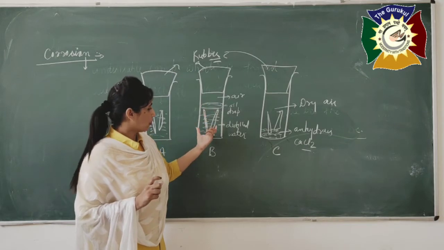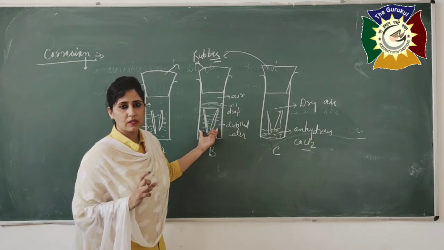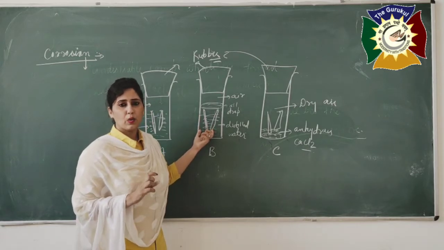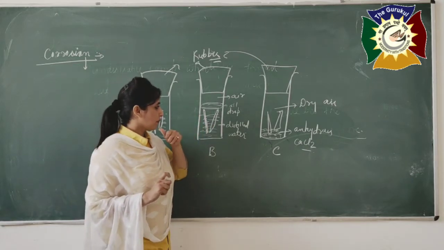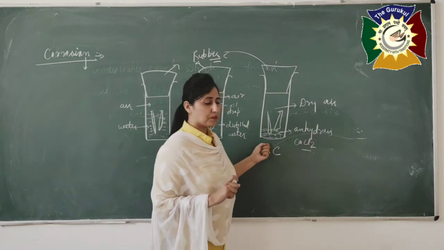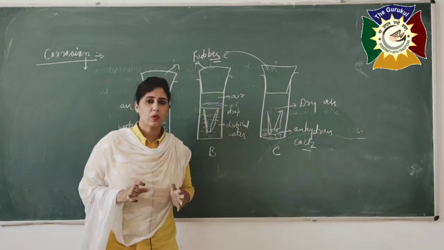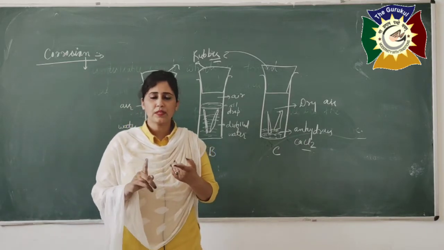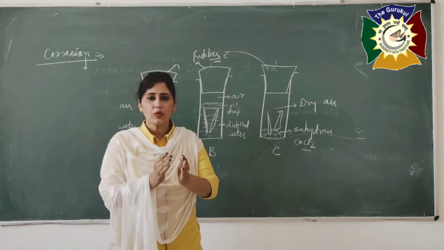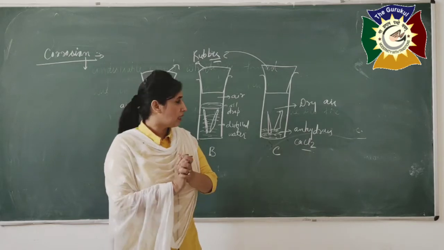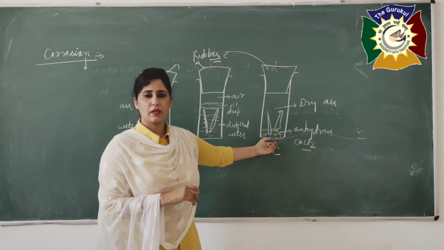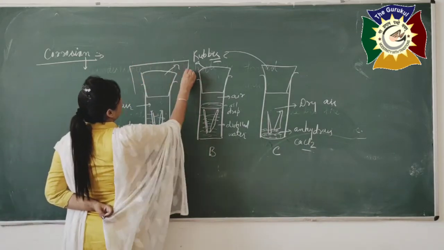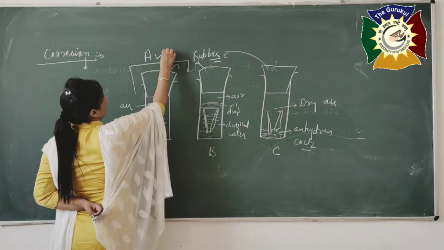That means water is alone here, no air is mixed in the water, and that is the reason our iron nails are not rusted in test tube B. Now see test tube C: only anhydrous calcium chloride and dry air are present. That means no water and no air, so both conditions are absent in test tube C. So rusting takes place only in test tube A.